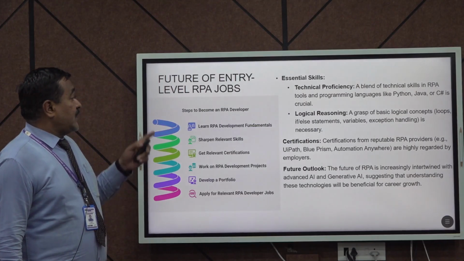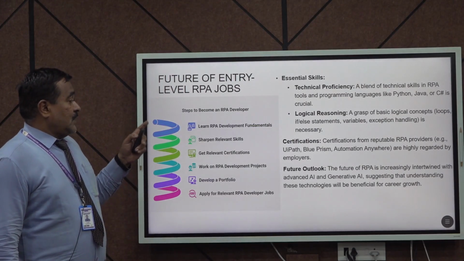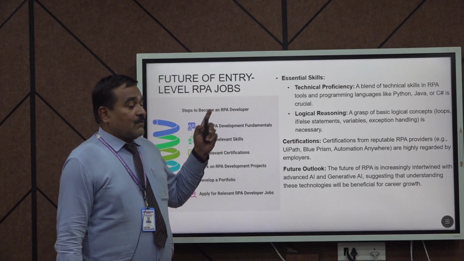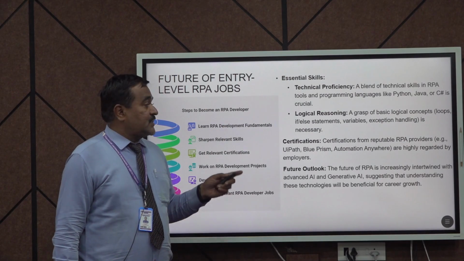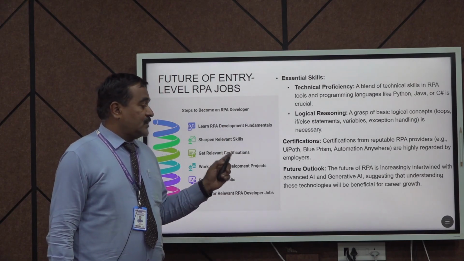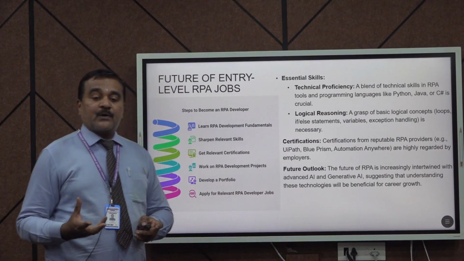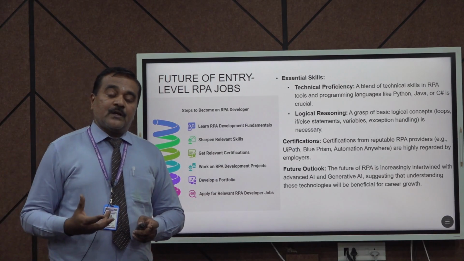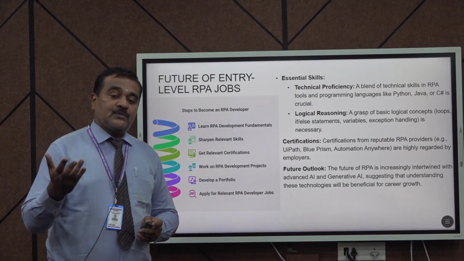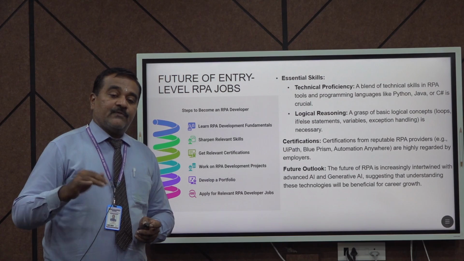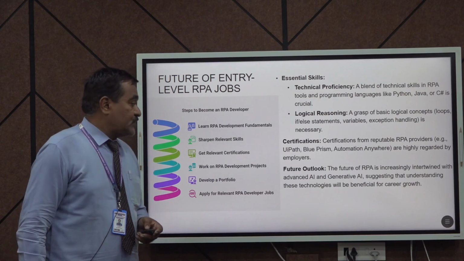These are the future entry-level jobs. At what levels of jobs are we concentrating? Essential skills: the first is technical proficiency, the second is logical reasoning, the third is certification, and the fourth is the future outlook of the process. What is your contribution, what level of the system has to change, what you are logically involved with and the connected process, everything we need to concentrate on for the future outlook.